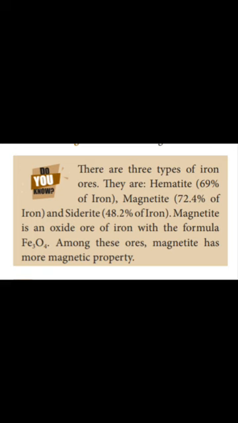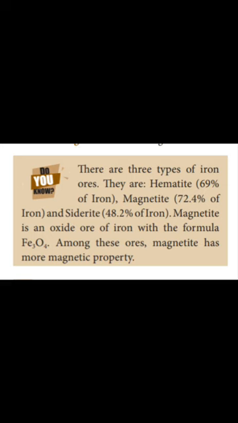Fe3O4. Hematite contains 69% of iron. Magnetite contains 72.4% of iron and siderite contains 48.2% of iron. Among these three ores, magnetite has more magnetic property.